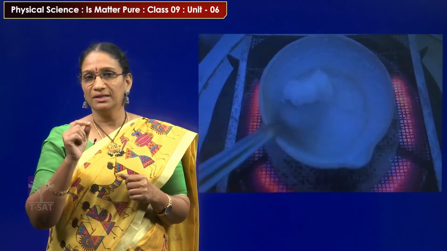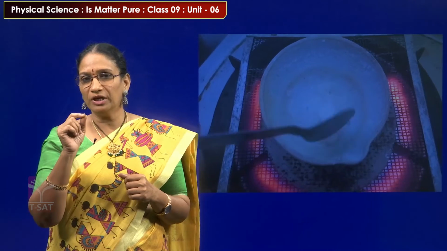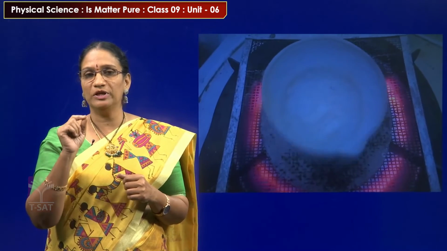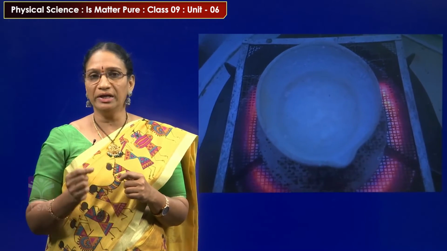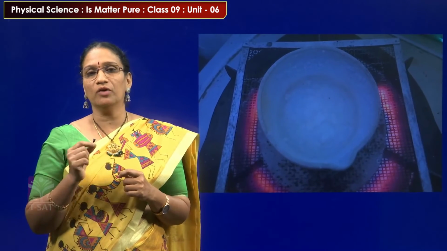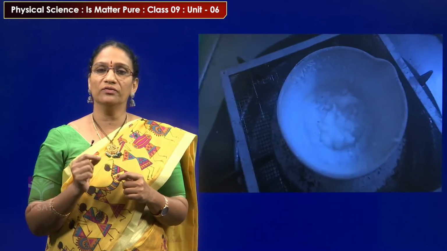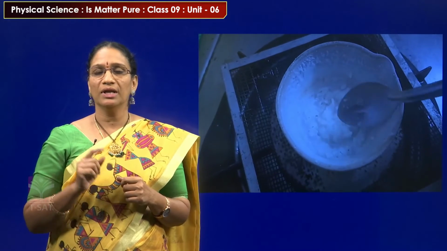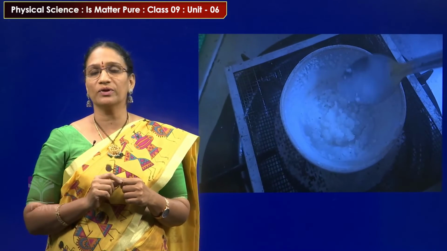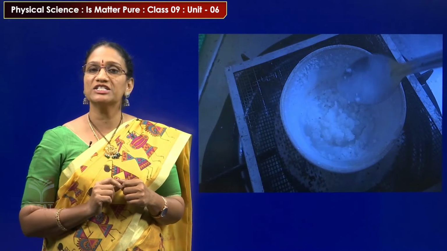Finally, we can see the salt crystallizing, or the salt remains in the petri dish. By heating, we completely evaporate all the water, so finally we get the salt from that salt solution. Like this, we can separate the salt from a salt solution by using the crystallization method.